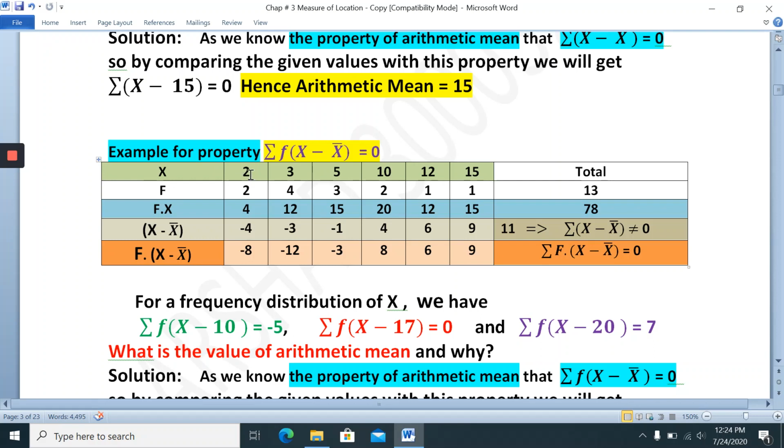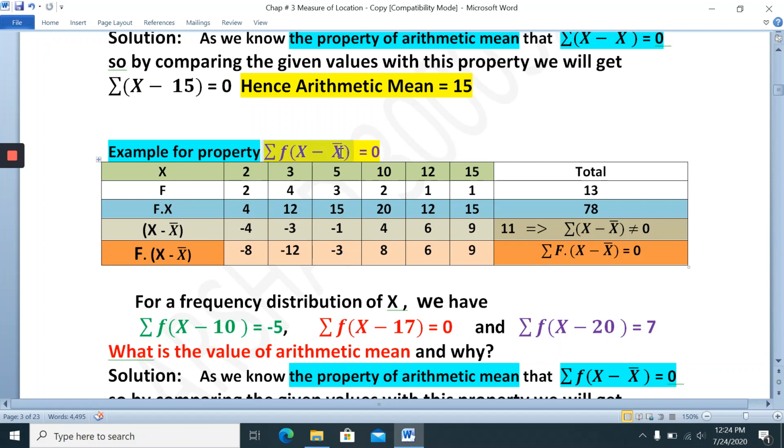Assume these values 2, 3, 5, 10, 12, 15. Frequency is this one. So this row is the part of the question. Now what they are asking: find summation f into x minus x bar equal to 0, or prove this one equal to 0.